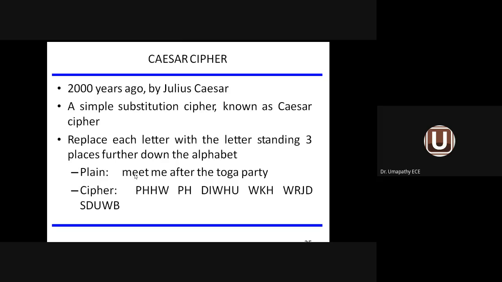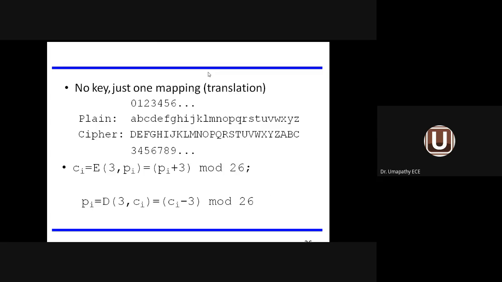So likewise, each and every alphabet is converted into another alphabet, third place away from it. Such a method is called Caesar cipher. You can see the plain text information given here. Even numbers also we can convert like this: 0 converted to 3, 1 converted to 4, 2 converted to 5, 4 converted to 7.